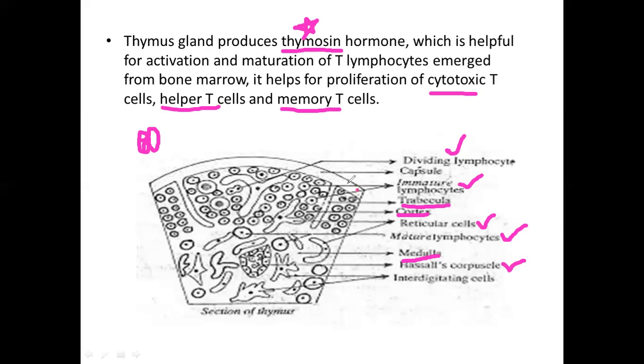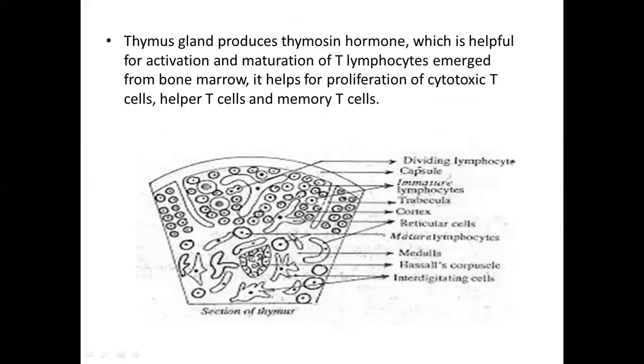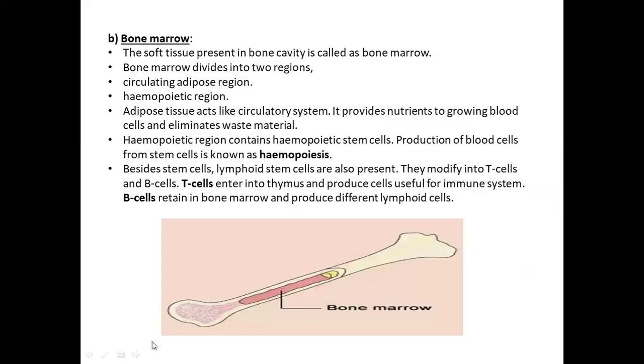And the outer layer is covered by a fibrous capsule, as I said. So that is this fibrous capsule. And this is about the structure of the thymus. Outer cortex, inner medulla. The lobules are separated by trabeculae. It is in turn surrounded by a layer which we call the fibrous capsule, and the cortex will be having immature lymphocytes, the medulla will be having the mature lymphocytes. It will also have the reticular cells, whose function is to undergo the process of phagocytosis. Then this is about your first lymphoid organ, or primary lymphoid organ, that is the thymus.